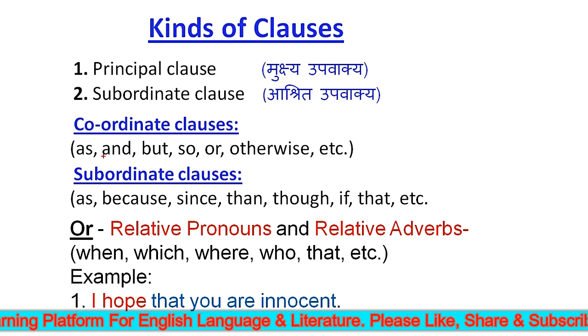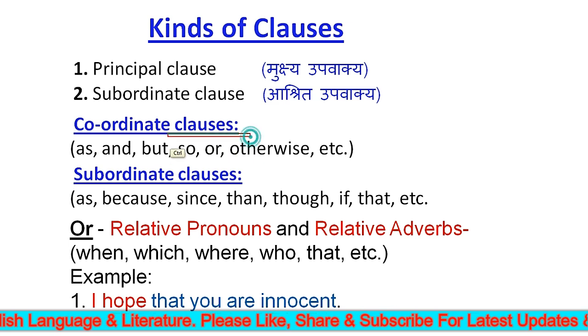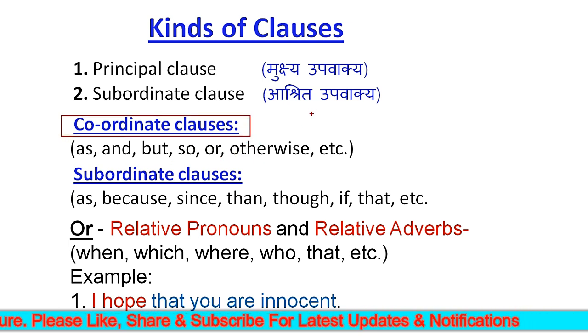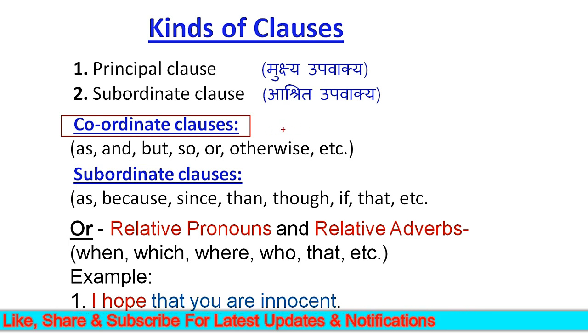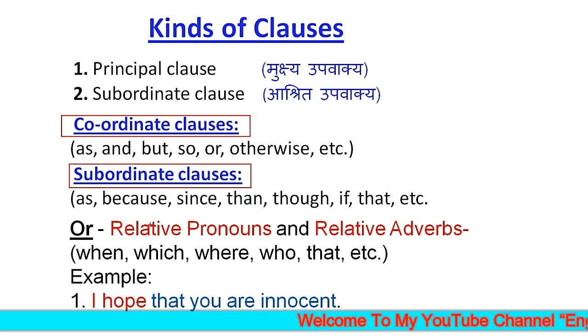Now let's talk about coordinate clauses. In a coordinate clause, there is a subject and predicate in each part of the sentence, but each part or clause does not depend on the other in order to make a complete sense. So we can say that a coordinate clause has equal status with the main clause. Okay? And what about subordinate clause? A subordinate clause is dependent on the main or principal clause. Alright.